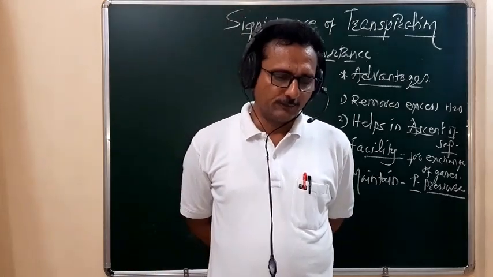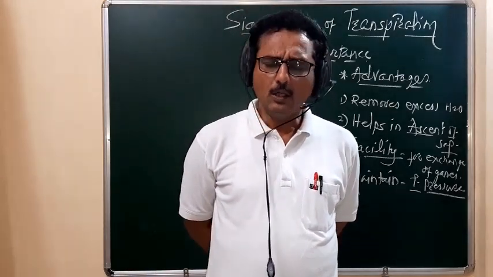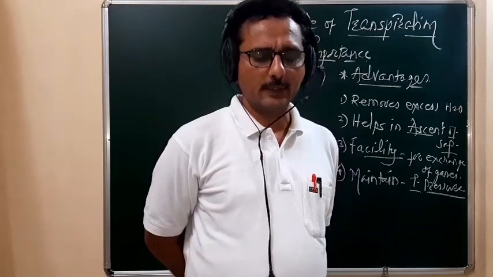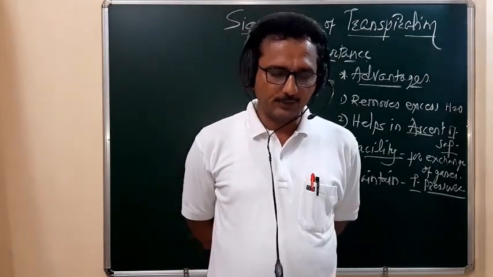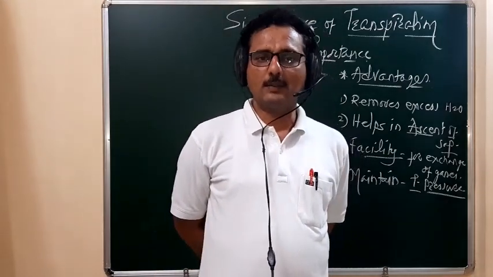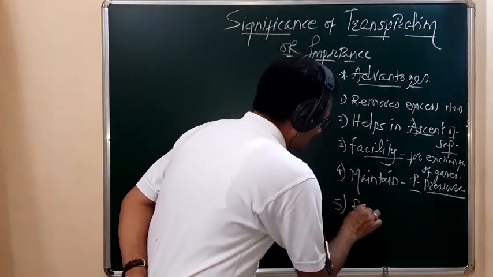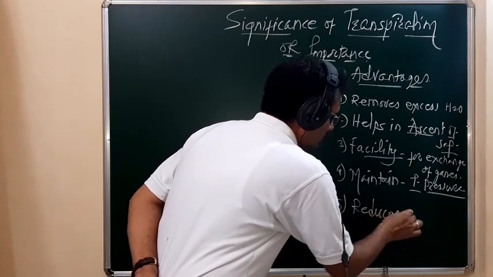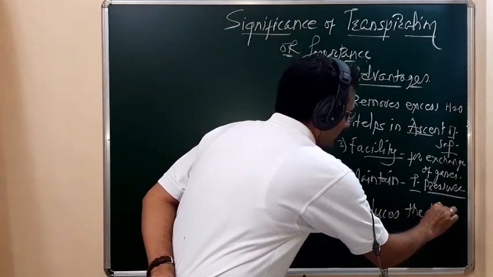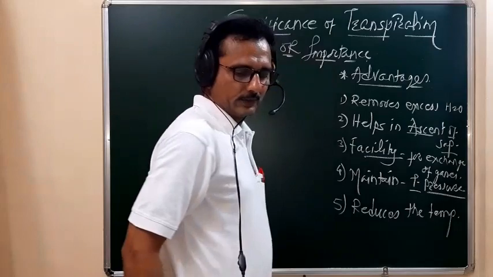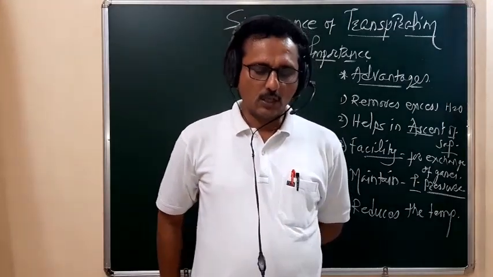Then the fifth advantage, because of the continuous transpiration, it reduces the temperature of the plant body.